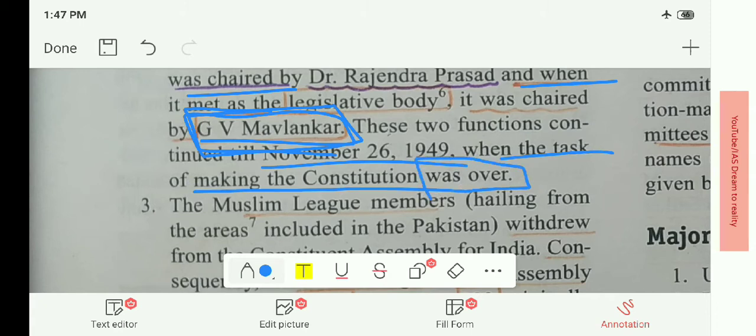So here is the question: when was the task of making the constitution over? It was on November 26, 1949. The making of the constitution was completed by the Constituent Assembly, although it continued as a legislative body until the new legislature was formed by the elections of 1951-52.